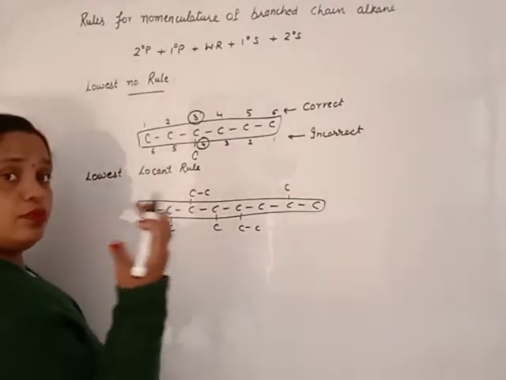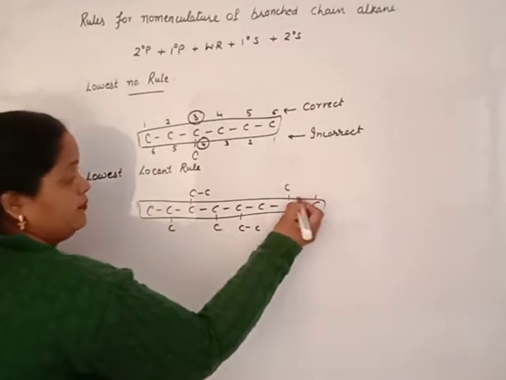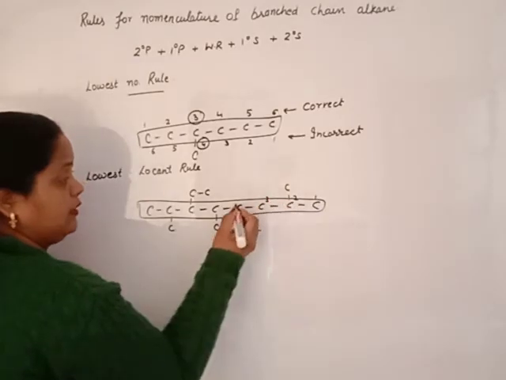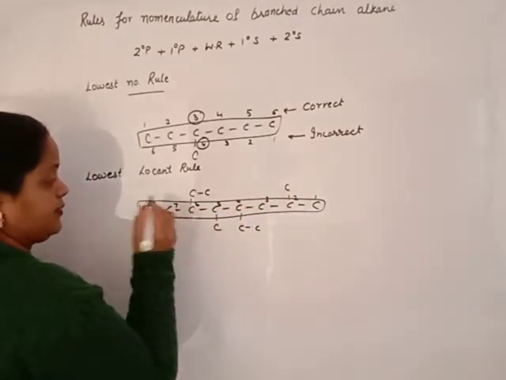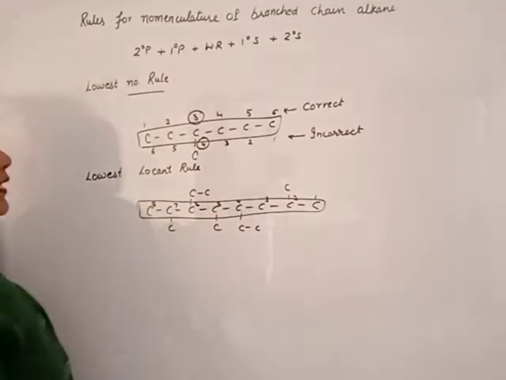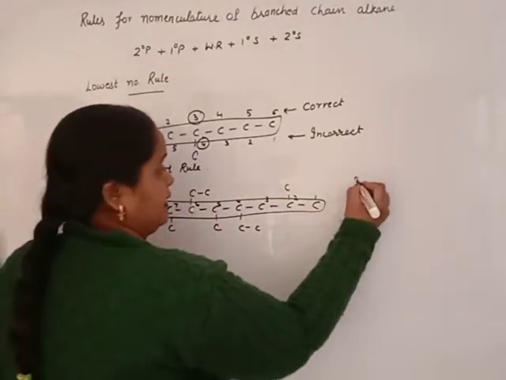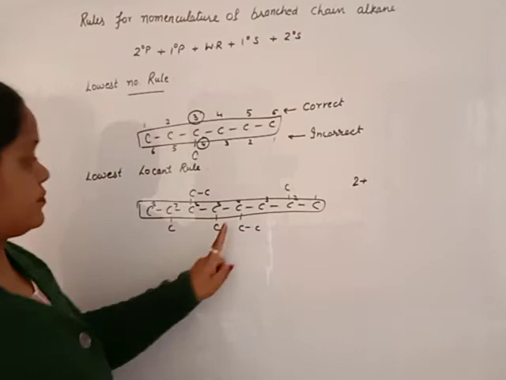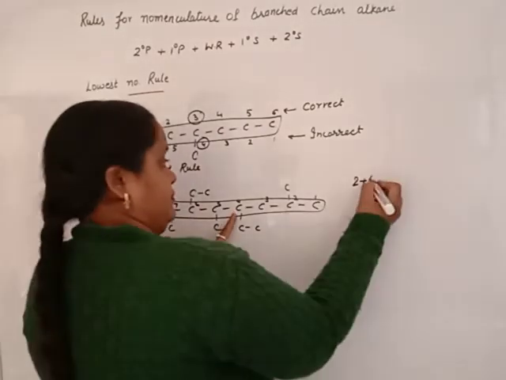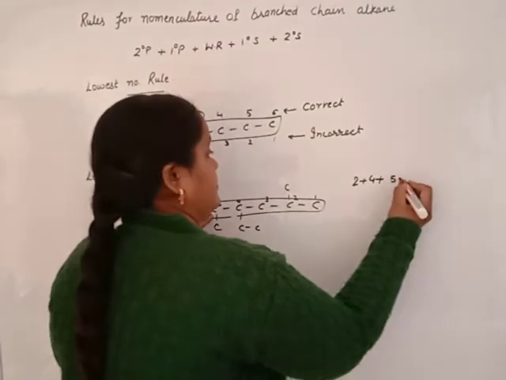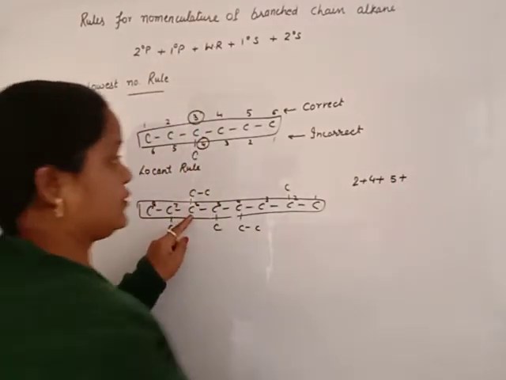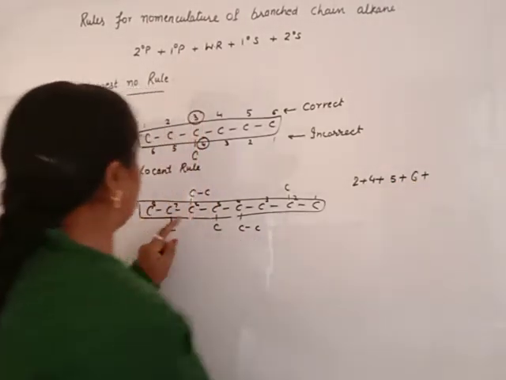Now I want to number. Beta, 1, 2, 3, 4, 5, 6, 7, 8. From this side numbering, the substituent is at second carbon, plus 4, plus 5, plus 6th carbon also, plus 7th carbon.